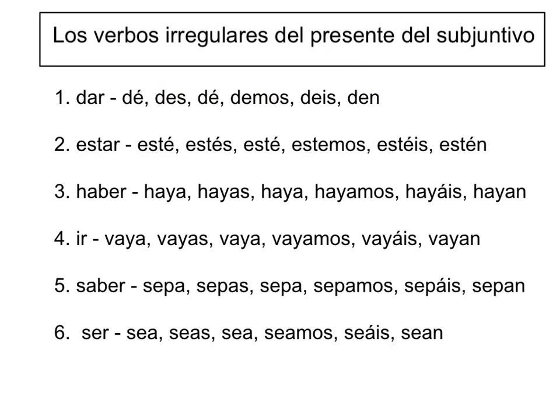So tenemos los 6 verbos irregulares: dar, dé, des, dé, demos, deis, den; estar, esté, estés, esté, estemos, estéis, estén; haber, haya, hayas, haya, hayamos, hayáis, hayan; ir, vaya, vayas, vaya, vayamos, vayáis, vayan; saber, sepa, sepas, sepa, sepamos, sepáis, sepan; y ser, sea, seas, sea, seamos, seáis, sean.